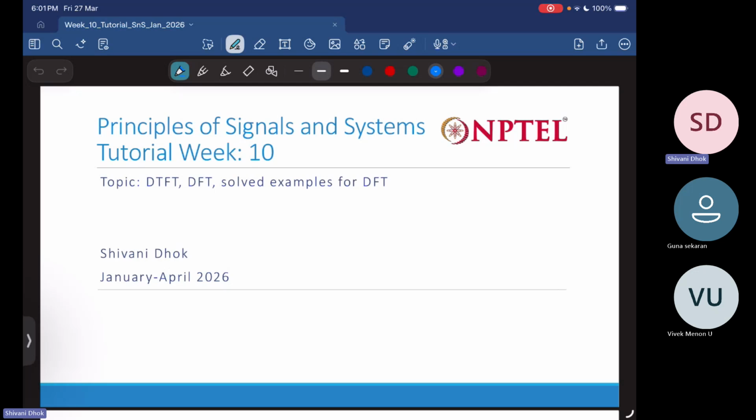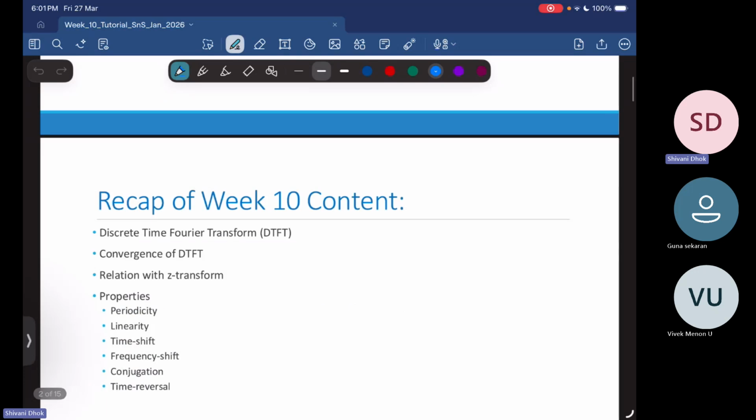Last week we looked at something known as discrete time Fourier series. That was for periodic discrete time signals. This week, we looked at the counterpart of the continuous time Fourier transform for discrete time signals, which we call the discrete time Fourier transform, or DTFT.